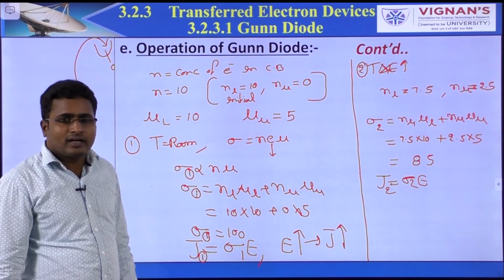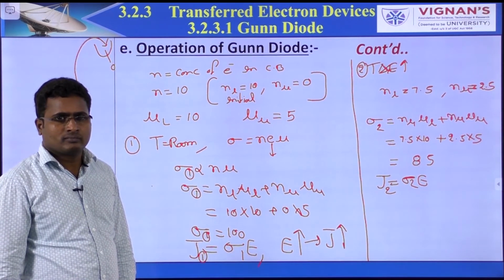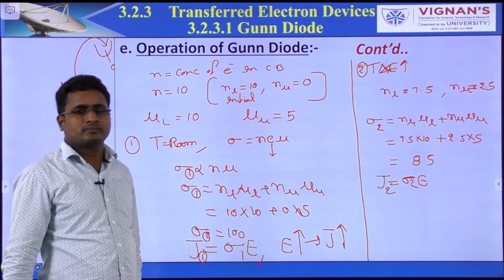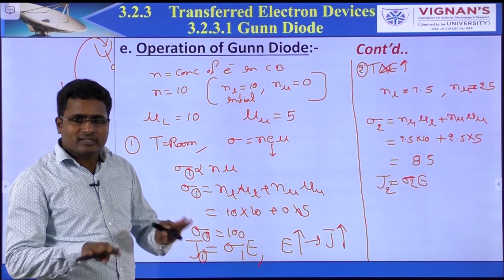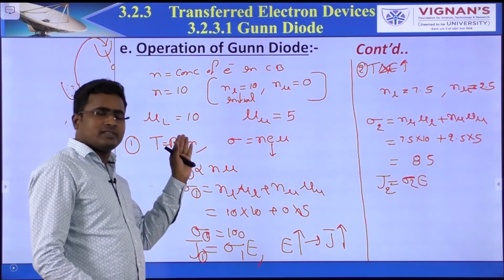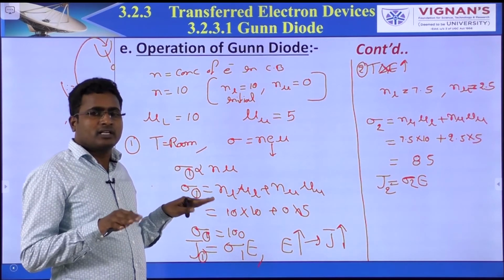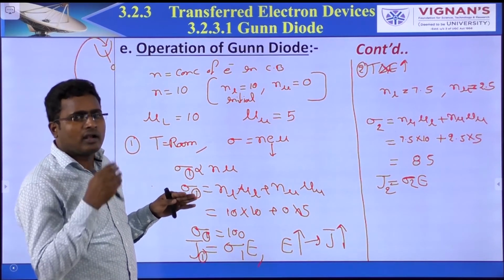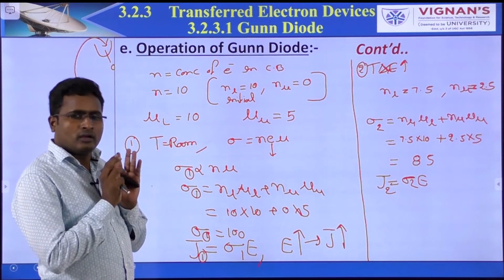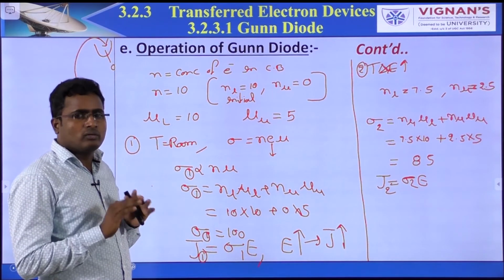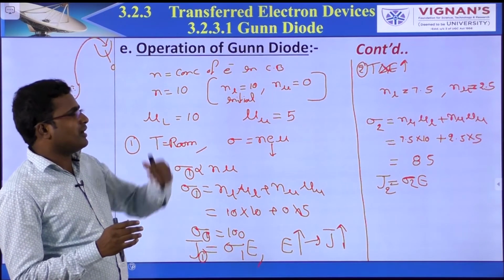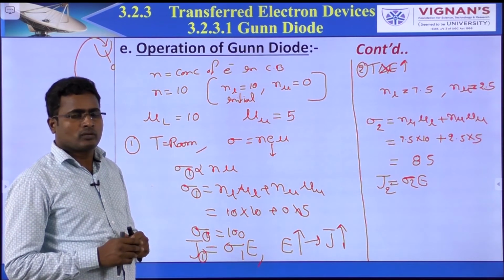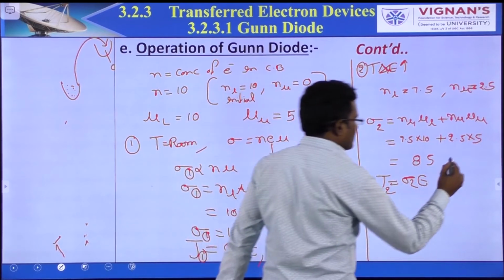Here conductivity is not constant, meaning electrons are moving from the lower valley to the upper valley. But in the first case, conductivity is constant, which means there is no electron movement. No electron movement means all electrons are concentrated in the lower valley only. But now electrons start moving from the lower valley to the upper valley. So here it is not constant.